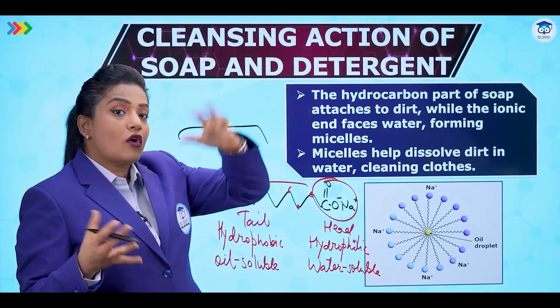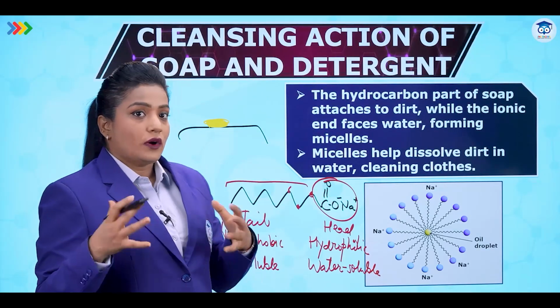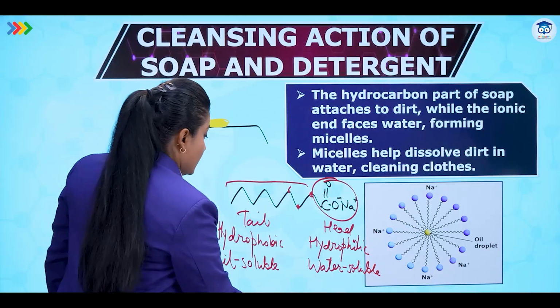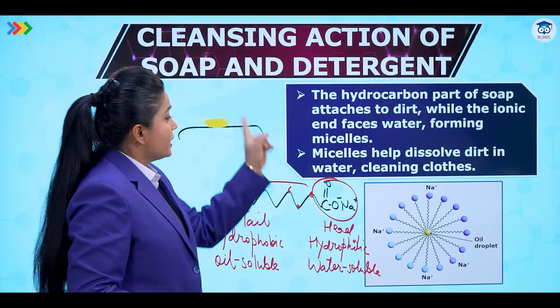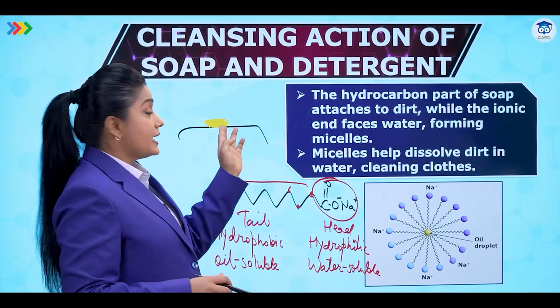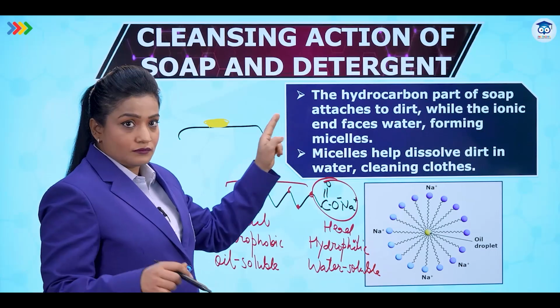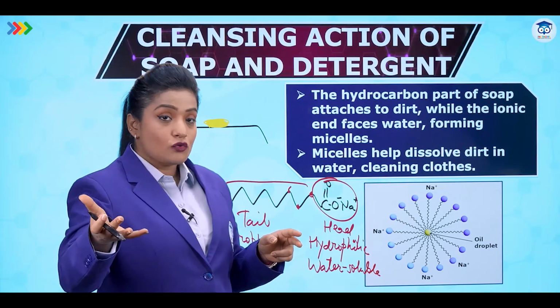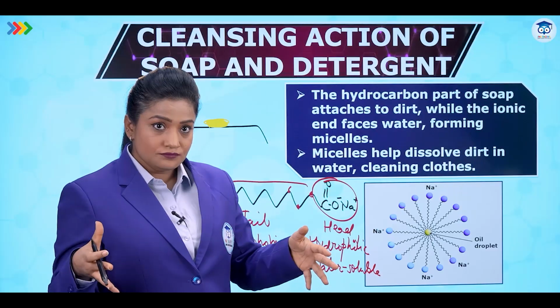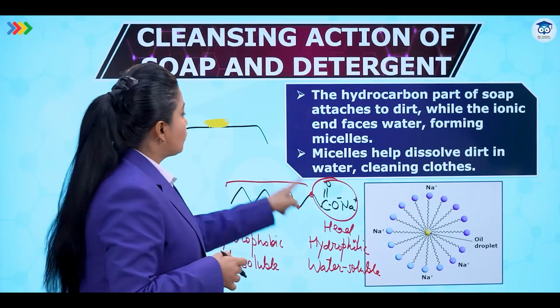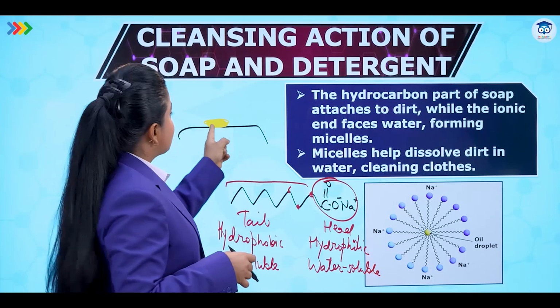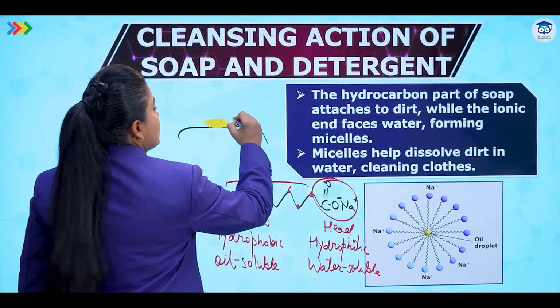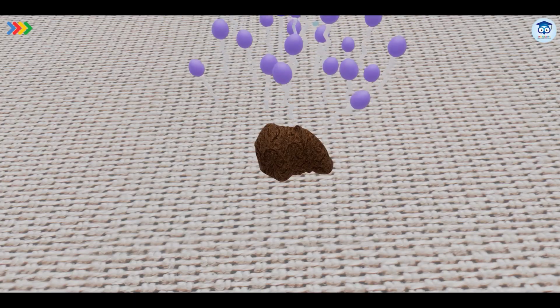Now when I add water and soap to it, what is going to happen? As this head part is water soluble, it will stay away from this oil. It will stay close to water. So in the bucket we have water. That means the head part of the soap molecule will stay away from the oil, so it will arrange itself like this.